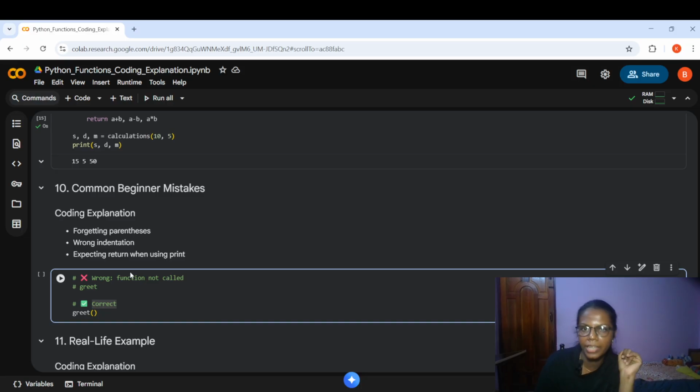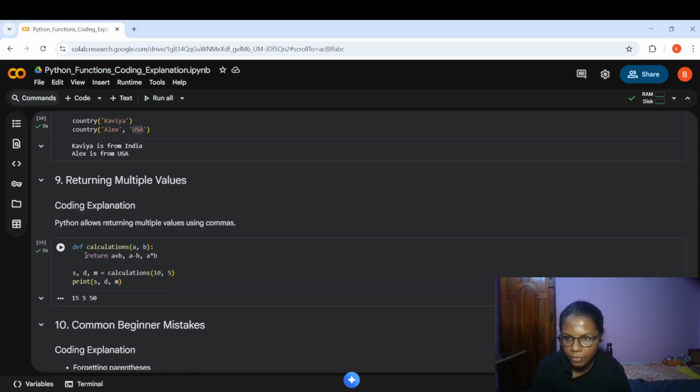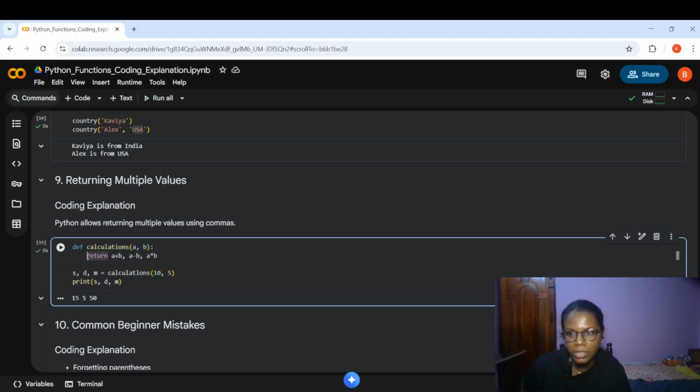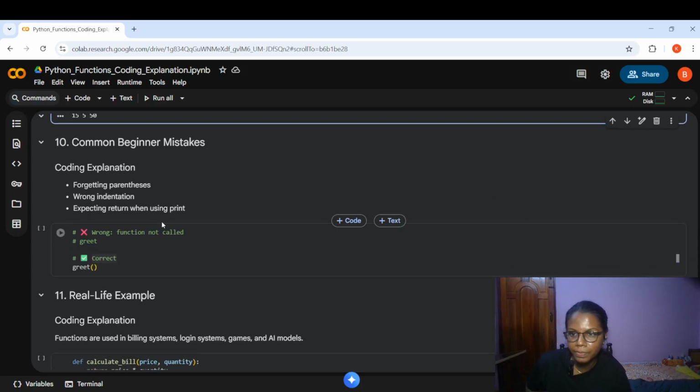The second thing is wrong indentation. On the next line, before return and before print, you should give one indentation. You shouldn't give two indentations. Likewise, while defining variables and so on, you shouldn't use indentation in front of them, only in front of the return statement or printing statement. If you use it in a wrong way, it will throw an error. And when you use return on the second line, you can't expect the output of a print. And when you use print on the second line, you can't expect the output of a return. So that is something you should keep in mind.